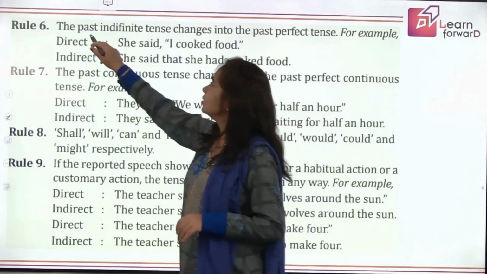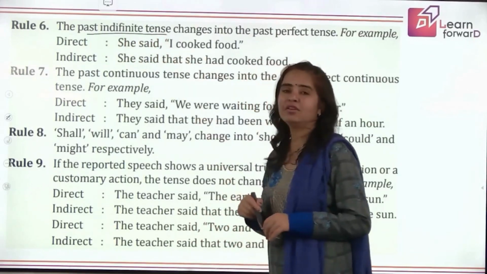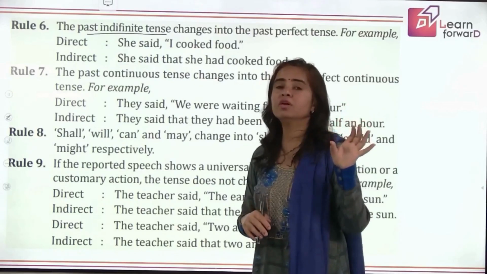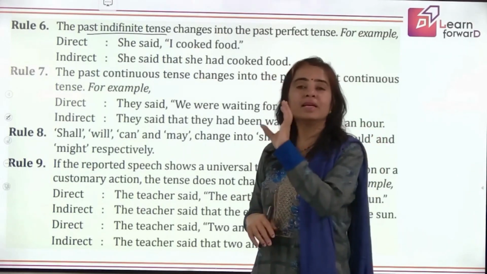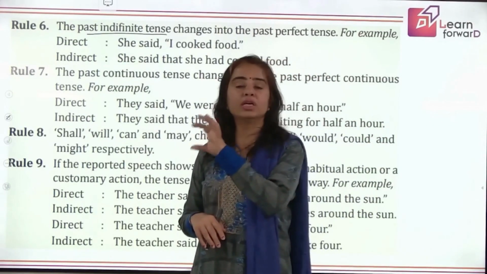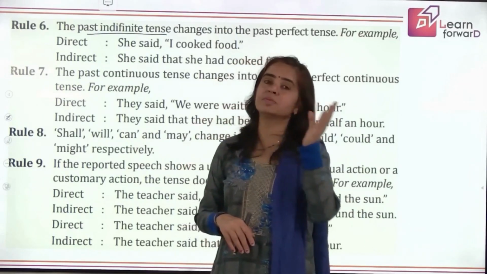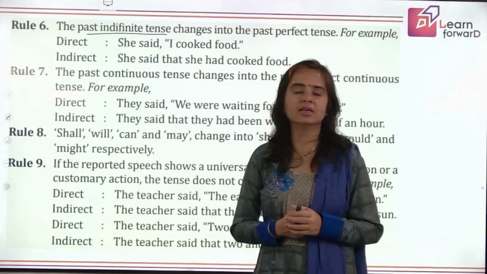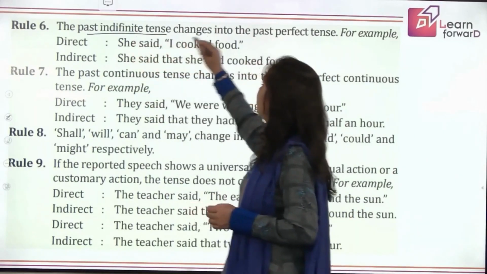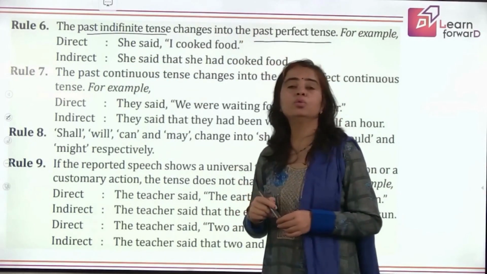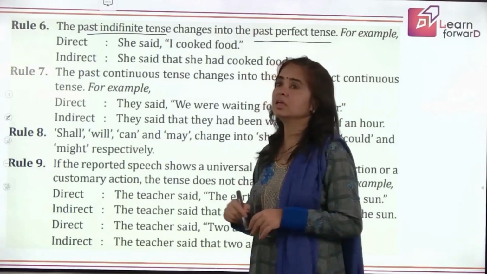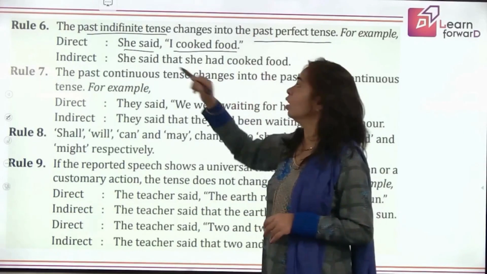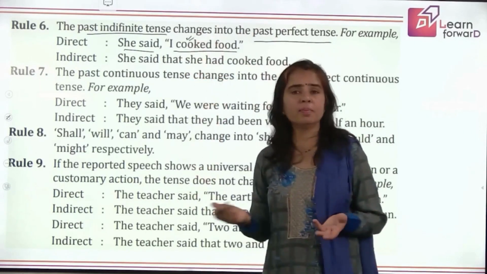Coming to the next, we have past indefinite tense. So till now, what we looked at is, when your reporting verb is in past tense, the present tense in the reported speech changes to the respective past tense. But what when your tense there is already past? So if it is past indefinite tense, we change it to past perfect tense. How? She said, "I cooked food." Now when you see here, this is already in past tense.